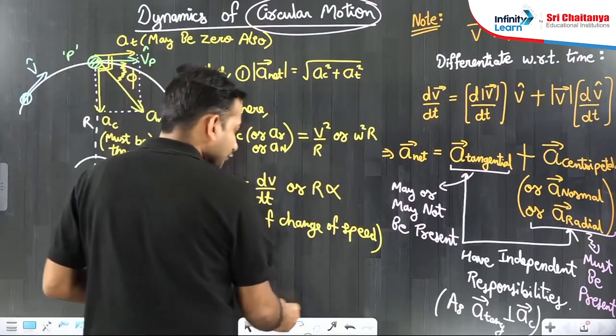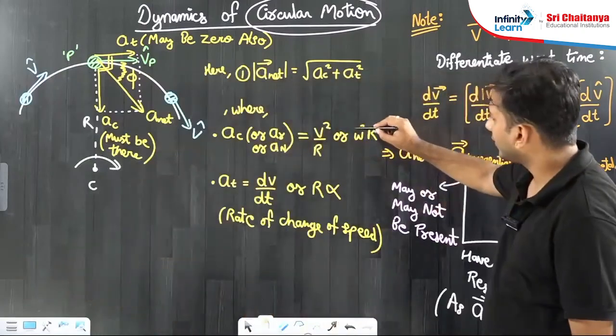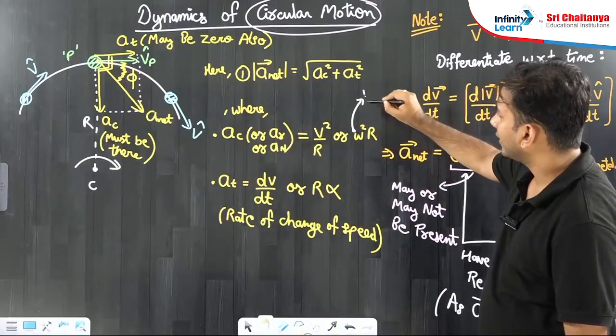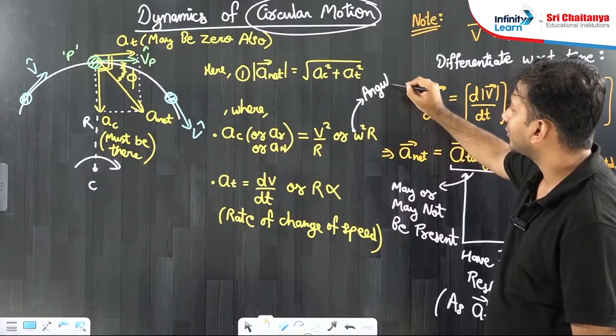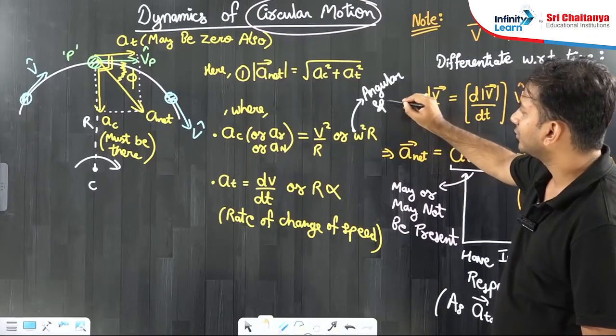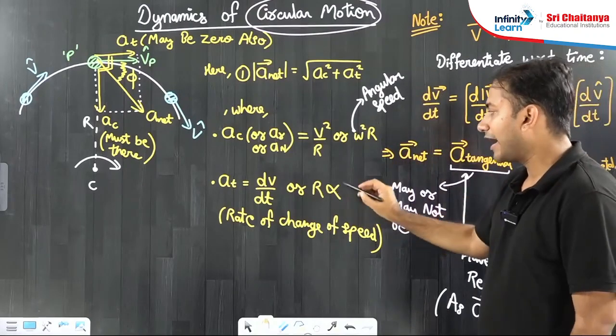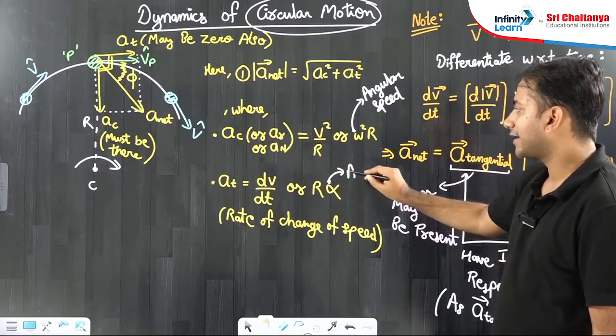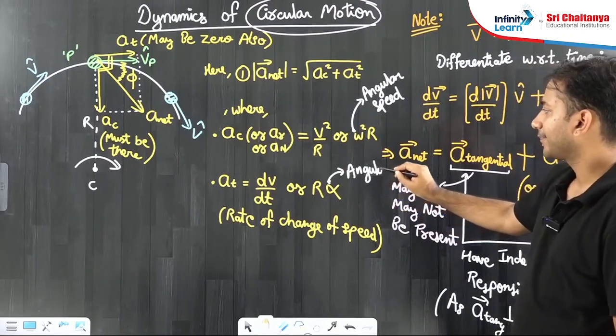So what you have to understand is, if we talk about omega, its name is angular velocity, or here it is angular speed. And if you talk about alpha, its name is angular acceleration.